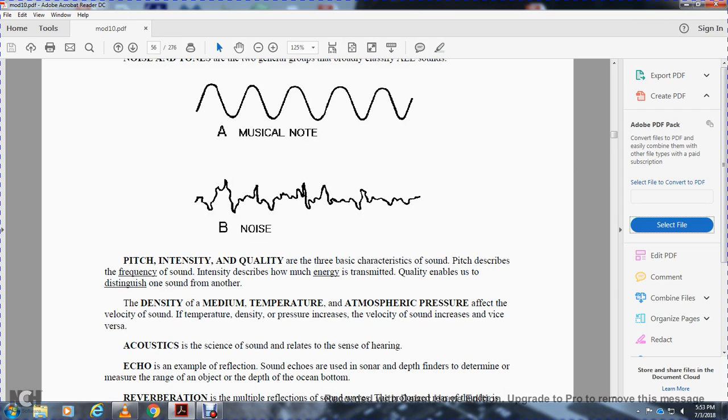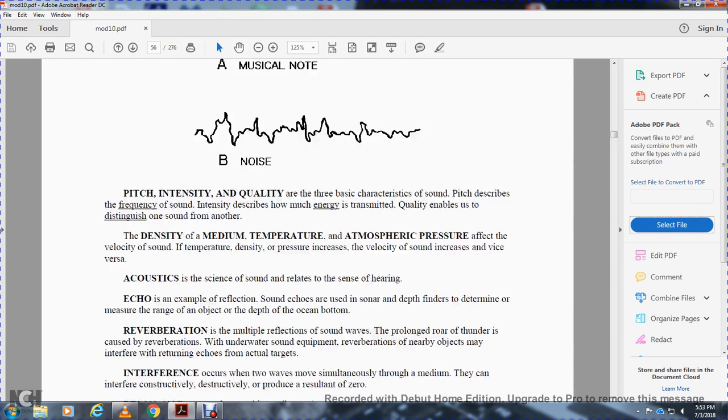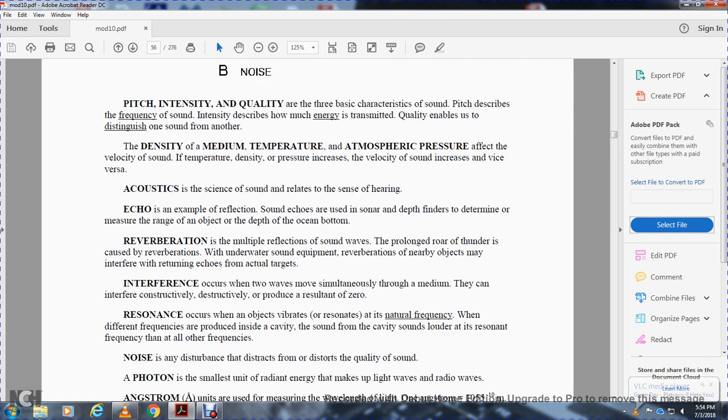Density, medium, temperature, and atmospheric pressure affect the velocity of sound. Increases in temperature, density, and pressure increase the velocity of sound. Acoustics is the science of sound as it relates to hearing. An echo is a reflection of sound. Echoes give sonar the depth of sound for determining the distance to an object or the depth of the ocean bottom.